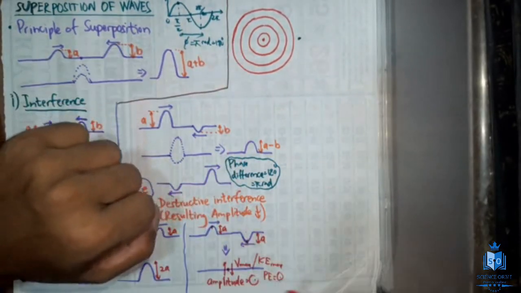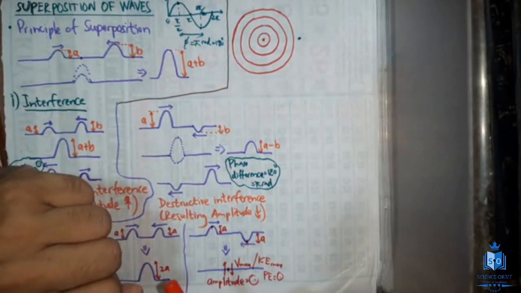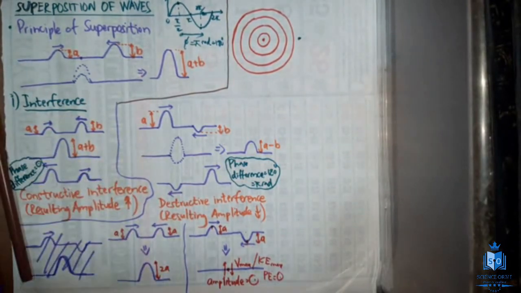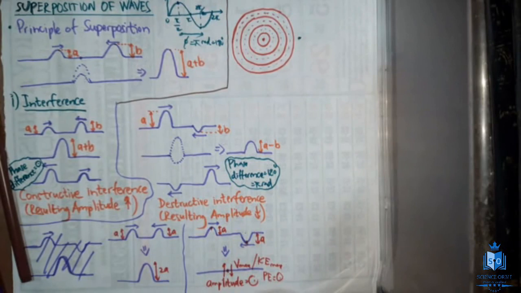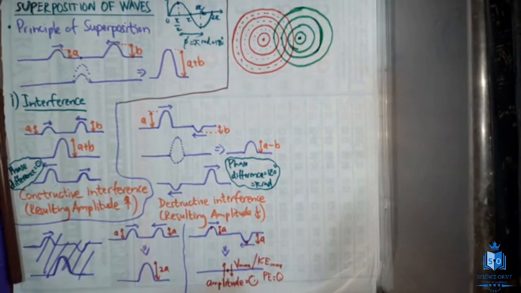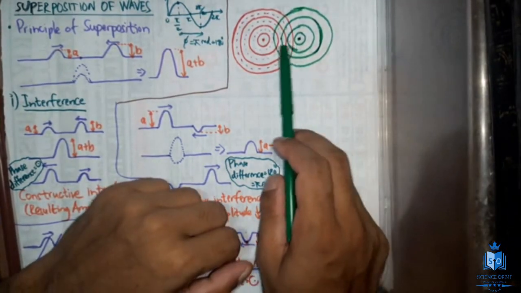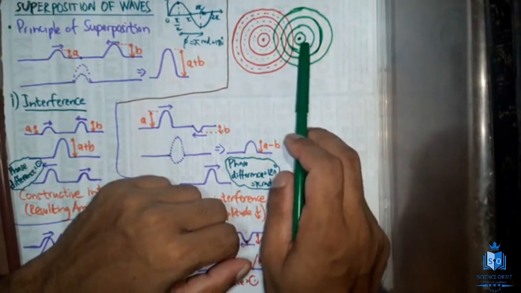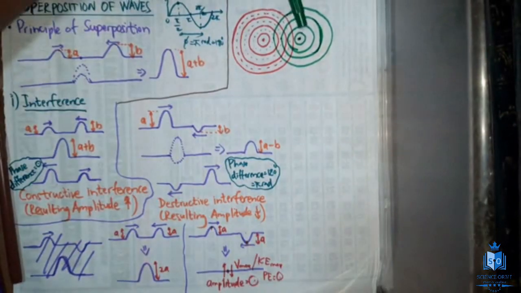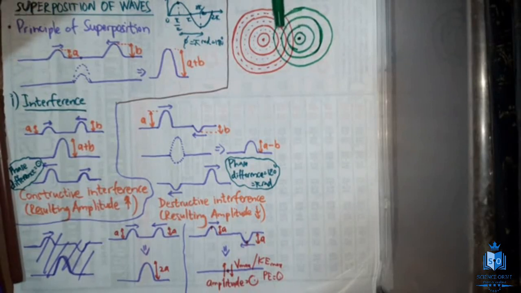So I will use broken lines to mark the troughs, which will be very important for us to analyze this situation. Are we clear? The complete lines are representing the crests and the broken lines are representing the troughs of the first point vibrator, which is in red color. And now I have drawn the other set of wave fronts created by this particular point vibrator. I am using the green color for this. So the complete circles, we know they represent the crests. So exactly between two crests we will have the troughs, just like in this one.